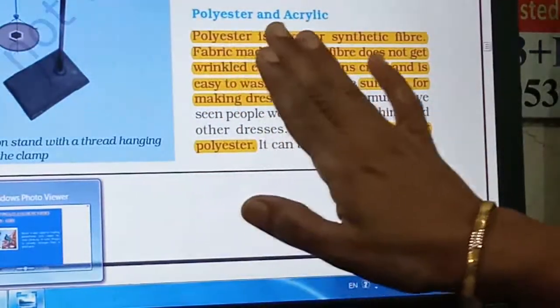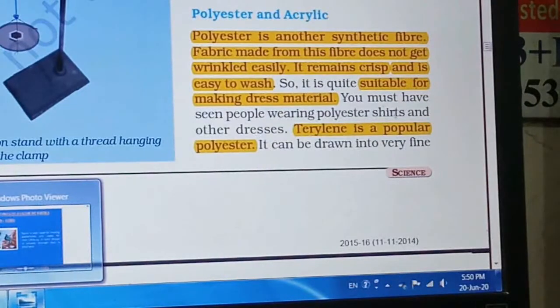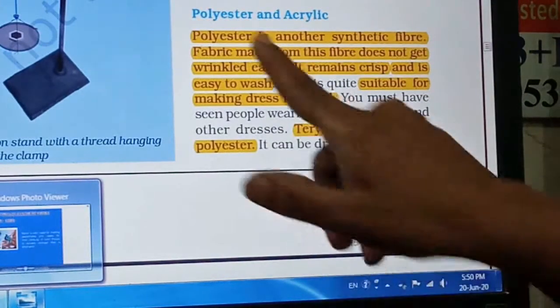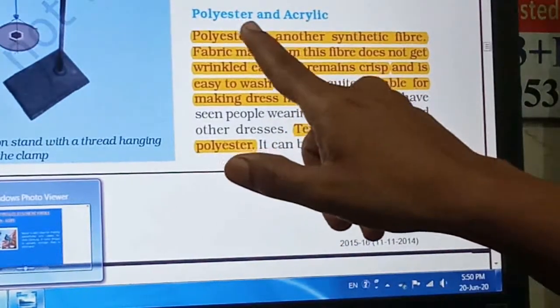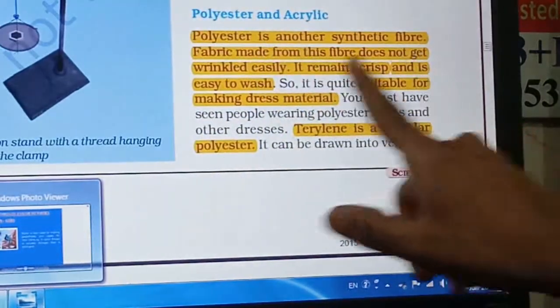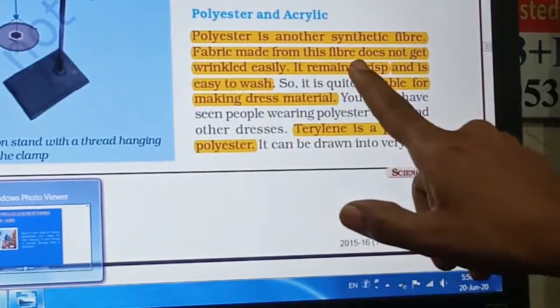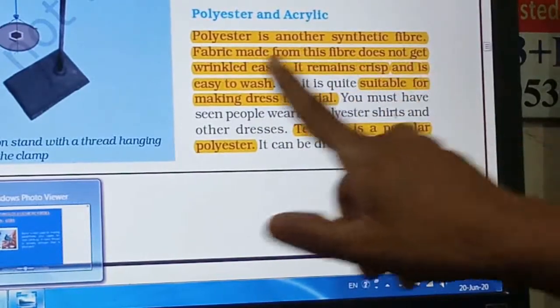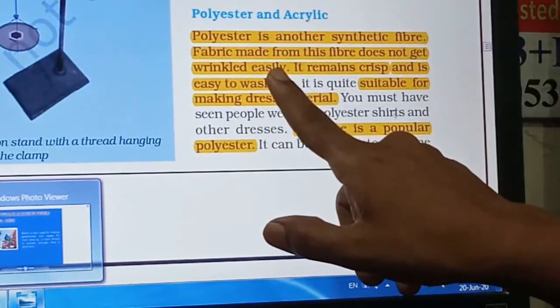Next point is polyester and acrylic, right? Now here, polyester is one more synthetic fiber. Fabric made from this fiber does not get wrinkled easily, right?